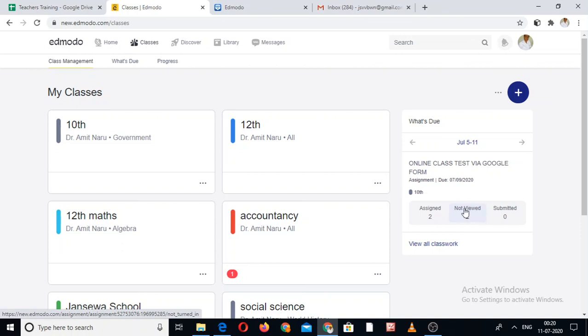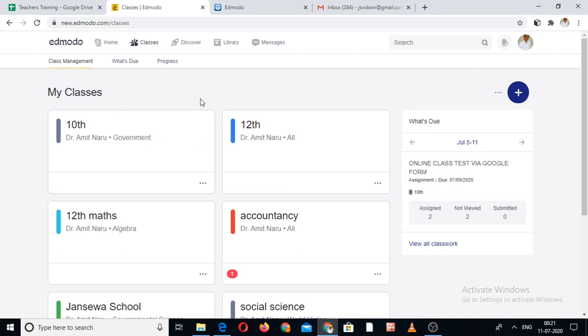Suppose 1 of these 2 students opens it, then the next figure will be 1. And the student who visited, completed the task and submitted it, so it will show submitted 1. So out of 2, 1 not viewed, 1 viewed, and the person who viewed completed the task, so it also shows 1. Basically this is all about your report.